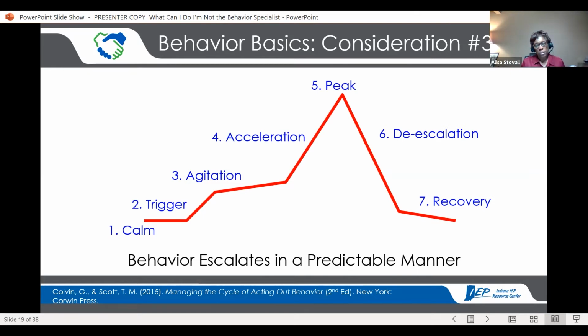And then the last area is that recovery, where the energy decreases and the cycle is kind of complete, and the individual may be ready to go back to the routine or to the activity that they were doing before, or it's kind of finished. And that's the cycle that all of us move through. Some more quickly than others, some quite a bit more slowly than others.